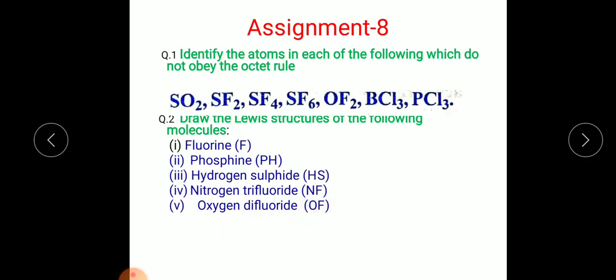Once again I am repeating, just correct it: fluorine F2, phosphine PH3, hydrogen sulfide H2S, nitrogen trifluoride NF3, and oxygen difluoride OF2. So you need to draw the electron or Lewis dot structures. Please complete the assignment and send it to my mail.